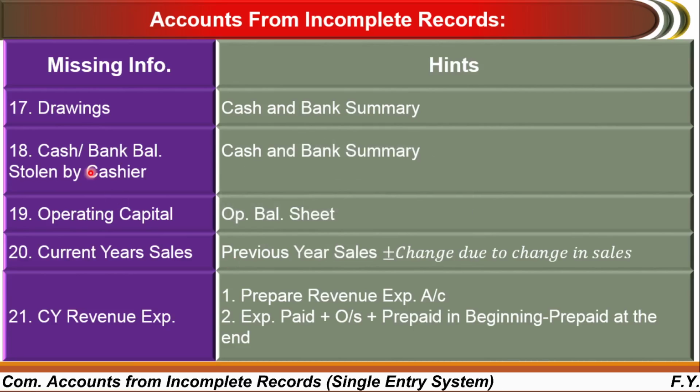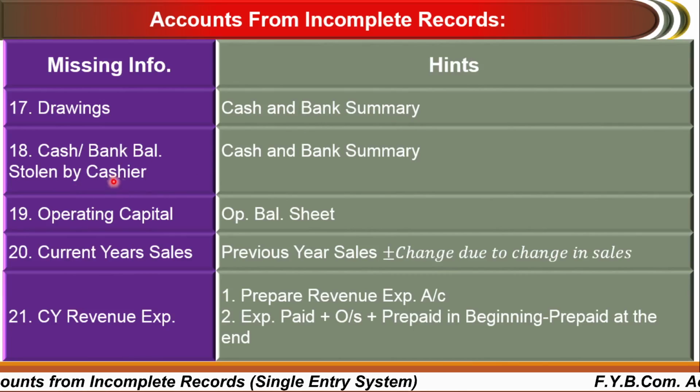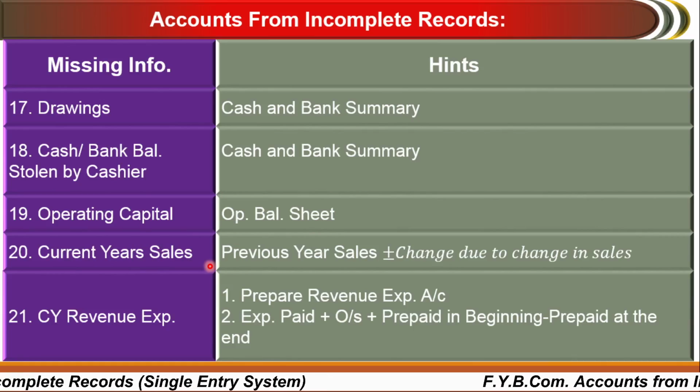The next missing information may be drawings. It can be calculated through the cash and bank summary. Cash or bank balance stolen by cashier: in certain cases, it may happen that cash is stolen by the cashier. At that time, you can calculate it through the cash and bank summary. Opening capital can be calculated from the opening balance sheet. Current year sales is very easy. You can calculate previous year sales plus change due to increase in sales or minus change due to decrease in sales. Last one is current year revenue expenses.